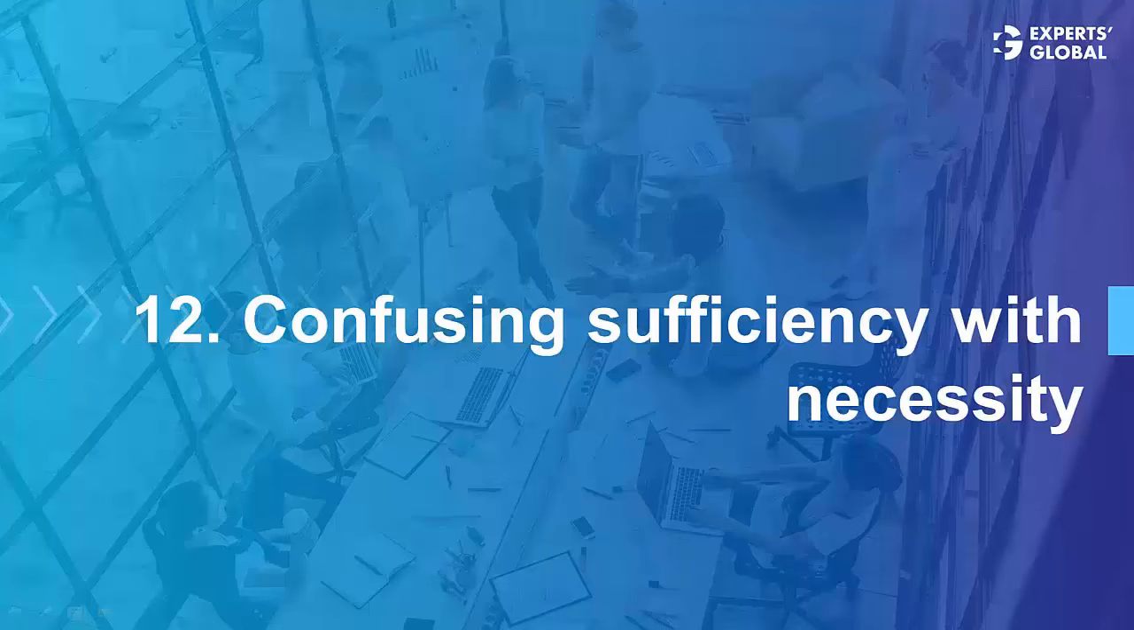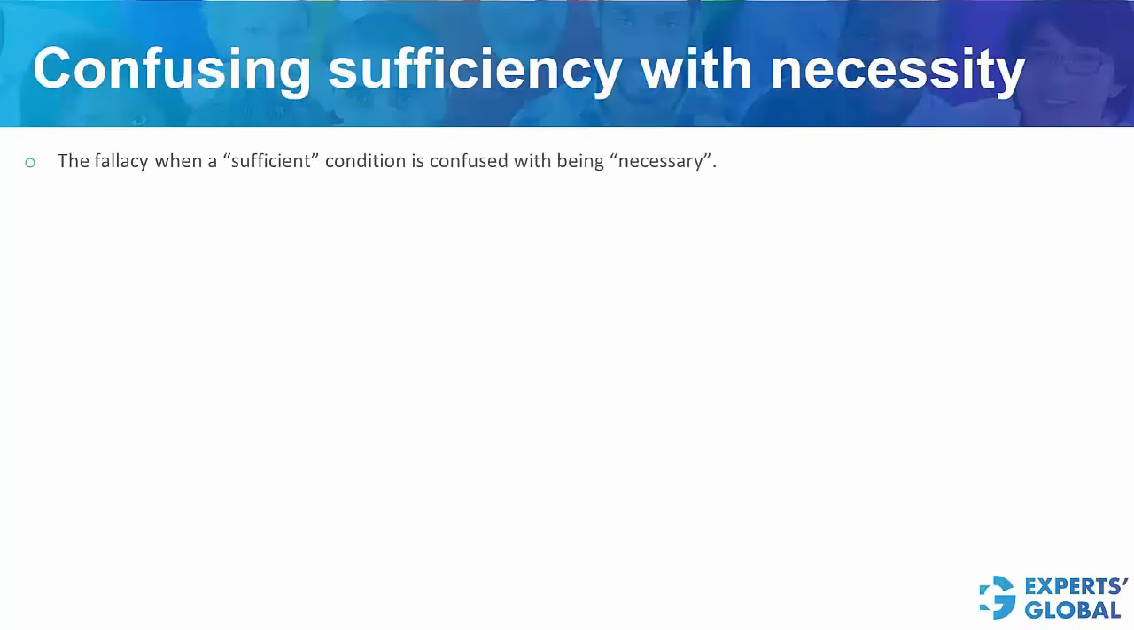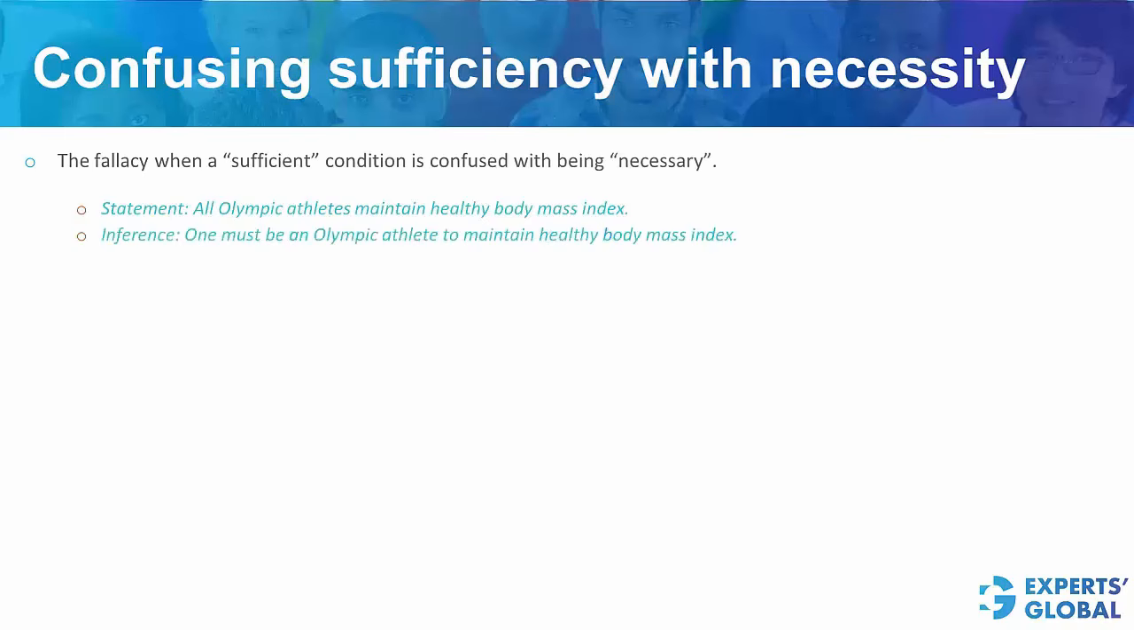Next fallacy: confusing sufficiency with necessity. This happens when a sufficient condition is confused with being a necessary condition. Look at this statement here. All Olympic athletes maintain healthy body mass index. Can we draw this inference? No, we cannot. Being an Olympic athlete is sufficient for concluding that the person maintains healthy body mass index, but it is not necessary. Drawing such an inference would be committing the error of confusing sufficiency with necessity.